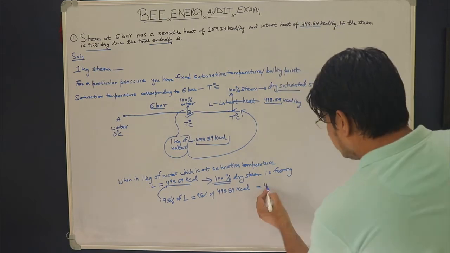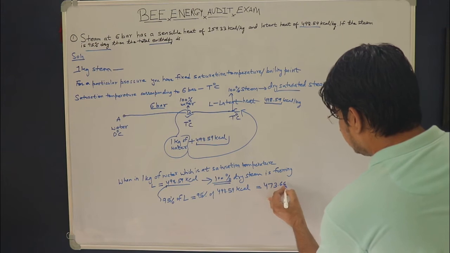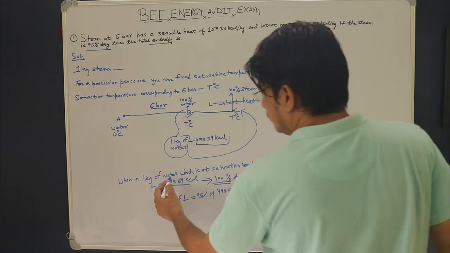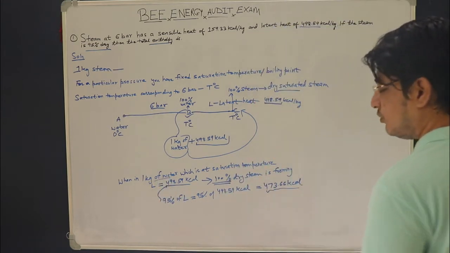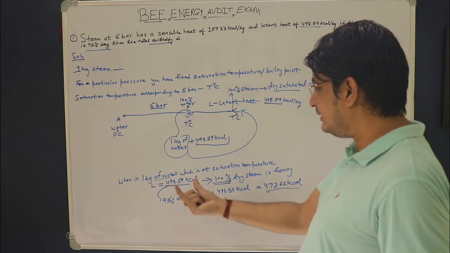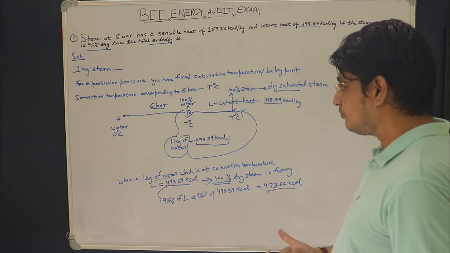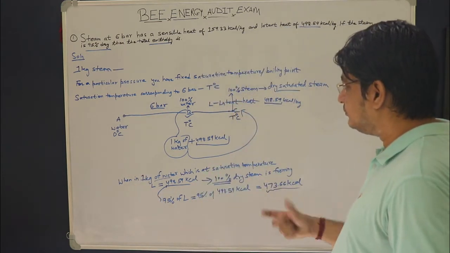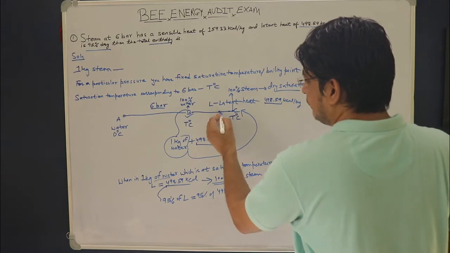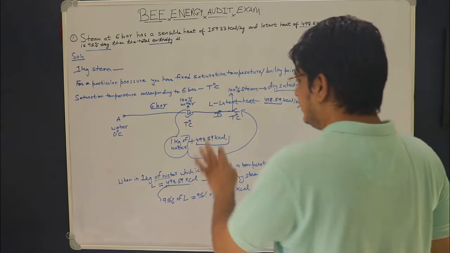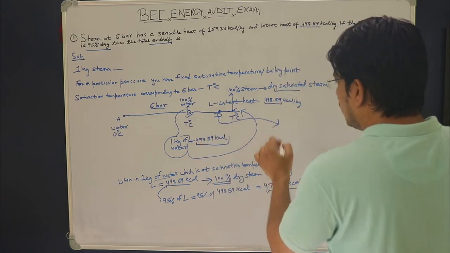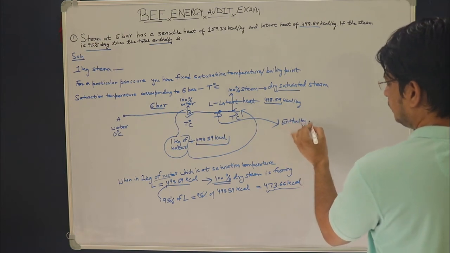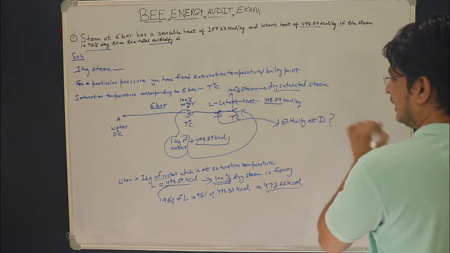So I will calculate the value, 473.66 kilocalorie. So this means, in 1 kg of water I have added this much heat energy. This means that I am not adding the complete latent heat of vaporization to the water. I am adding only this much heat energy. So what will happen? The water will be somewhere here, which I will call D. So how much is the enthalpy at D? I need to calculate this.